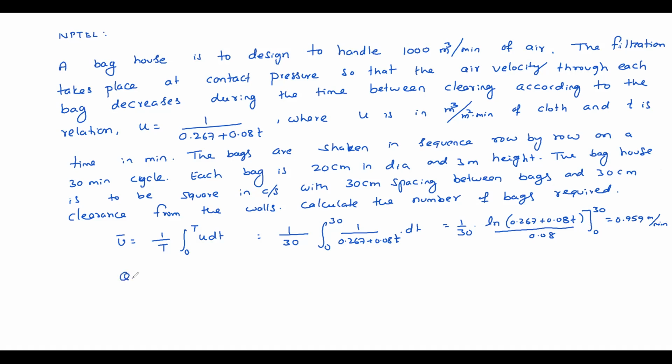So discharge of each bag is pi into diameter 0.2, length 3, velocity 0.959, in meters per minute, because discharge is also in meter cube per minute.